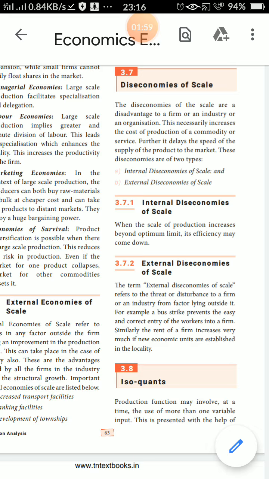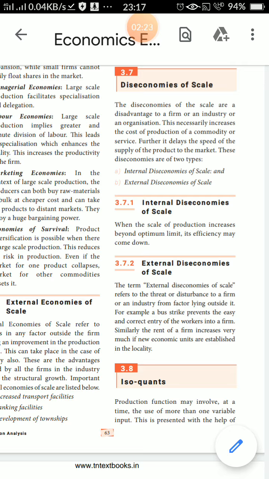When the scale of production increases beyond the optimum limit, efficiency may come down. When input or output variables increase, the company's cost of production automatically increases.